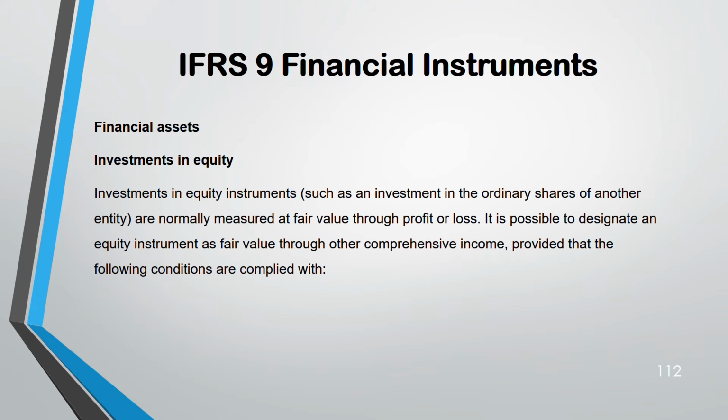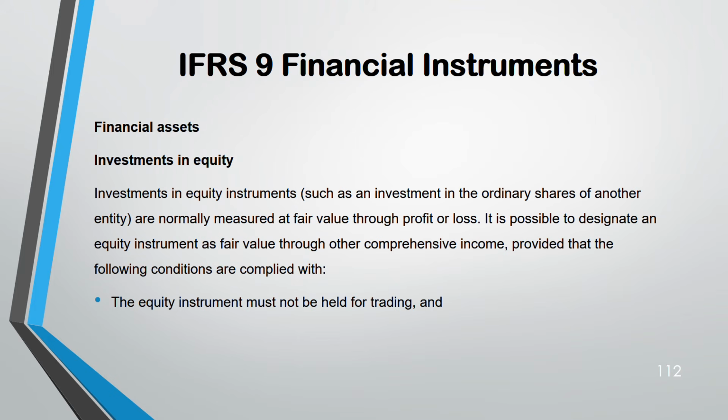But to do that, conditions are there. See, whenever you are given an option, remember, nothing comes free of charge. With that option, they will give you some conditions. Provided you meet the conditions, you can apply for it. Condition number 1. Equity instrument must not be held for trading. See, anything held for trading, understand it like this: any standard, held for trading, profit and loss. Not held for trading, other comprehensive income. In this way, you will remember it better also. Try to visualize, okay? So, equity instrument not held for trading, other comprehensive income.